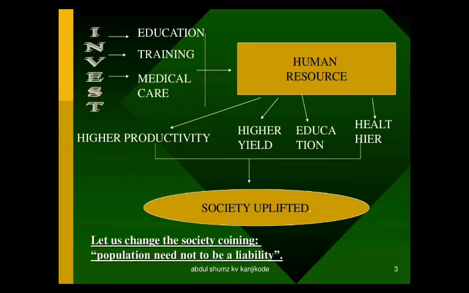Higher productivity, higher yield, higher education, and we feel healthier. This productivity and healthiness help us get a good job, so that we earn more money, and if we are healthy, automatically the society will get uplifted, right? That is why it is said clearly that population need not be a liability.